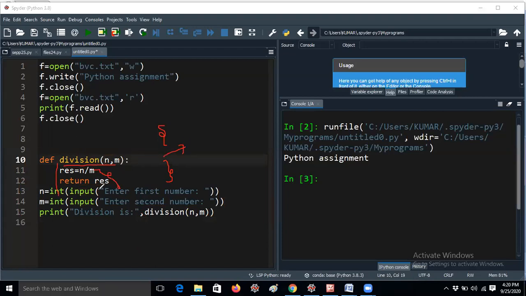That means these are the statements of the division function body. You can also give return res. You can give return of n by m also. You can write the expression directly, because yesterday I shared my material. You can check. Return allows the expression also. Return not only gives the value; you can use the return statement with an expression also, because return is a keyword.